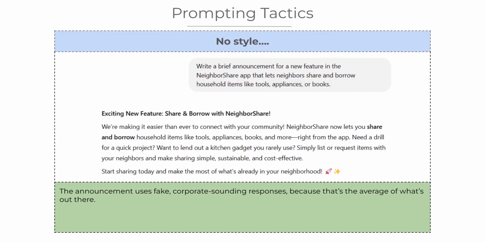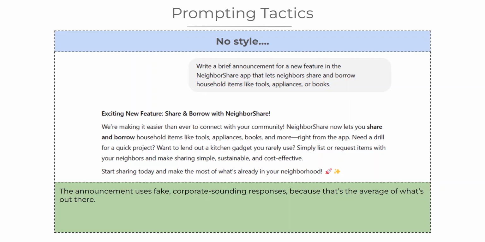Now, let's consider an example. Suppose you ask ChatGPT to write an announcement for a new feature. You want it to be attention-grabbing and factual, while also staying true to your product and customer base. But if you simply ask ChatGPT to write it without any real direction, you'll likely get a generic response, one that sounds overly corporate or lacks personality. To get a better response, you need to guide the AI more effectively. So how do we do that?